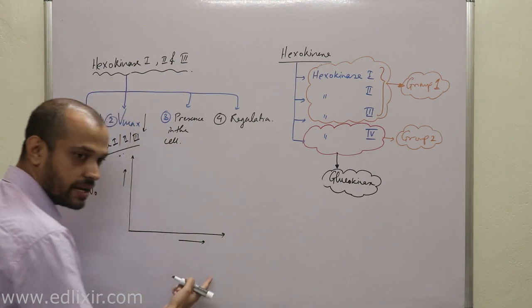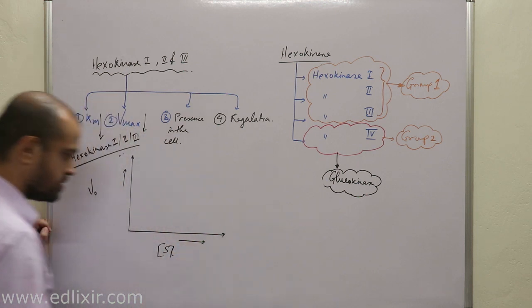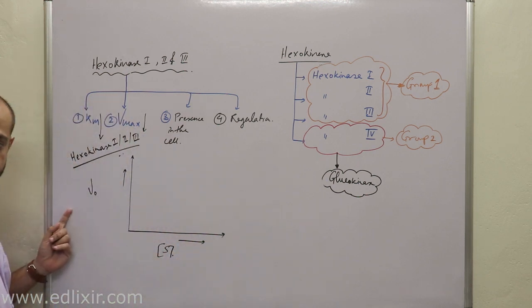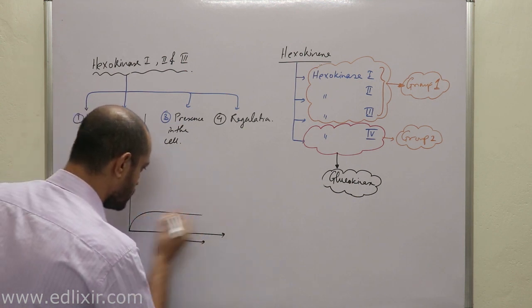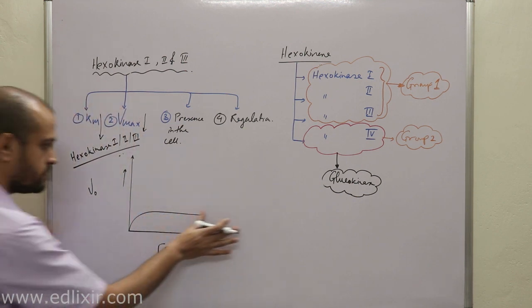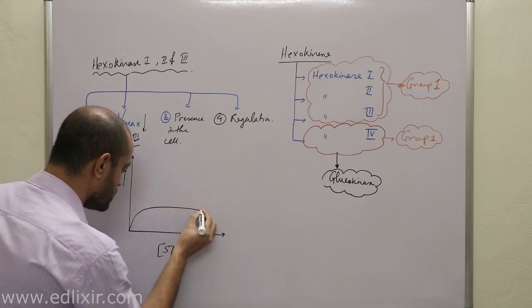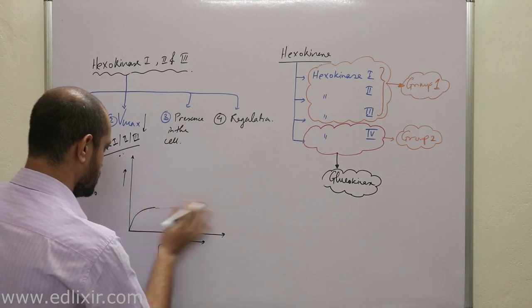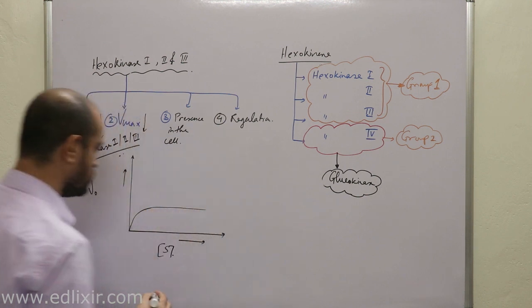And in the x-axis, substrate concentration, right? Why? Because velocity depends on substrate concentration, how much substrate is there. Now, the curve will be like this, in case of hexokinase 1, 2 and 3.